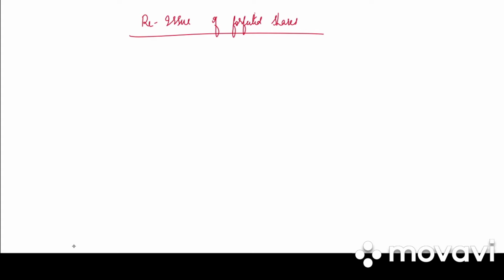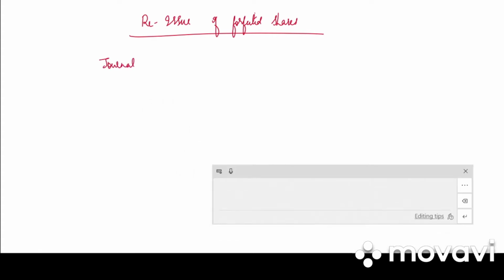However, if the shares are reissued at a discount, the amount of the discount cannot exceed the amount previously received on these shares. Next line write down journal entries.